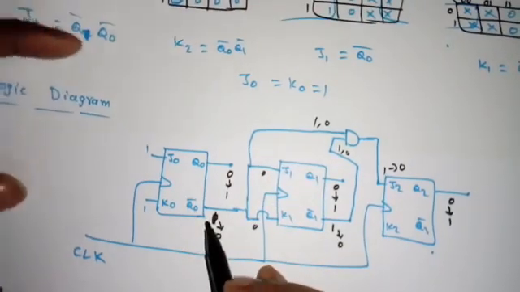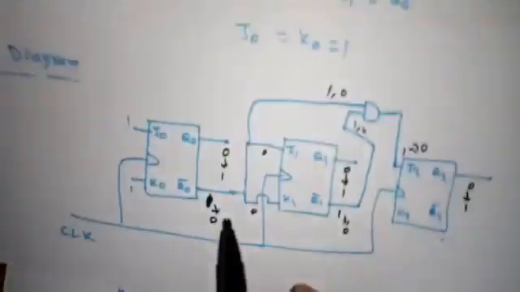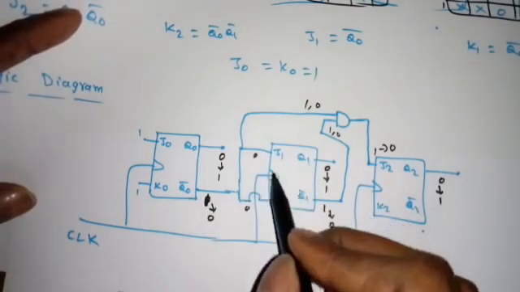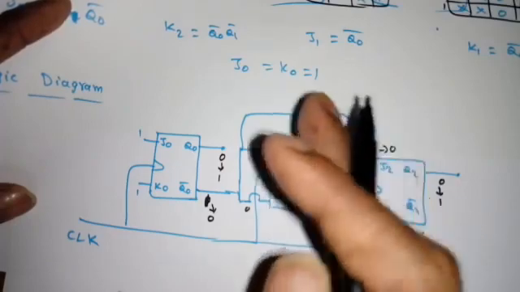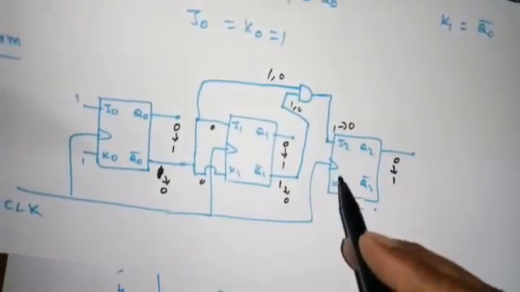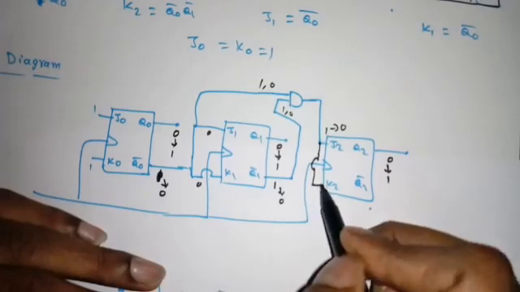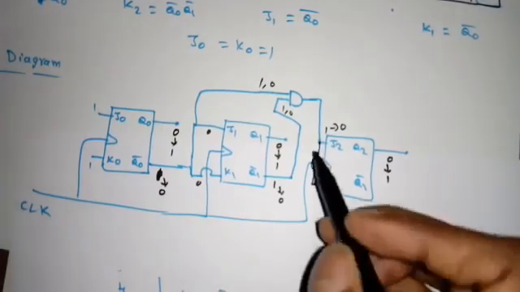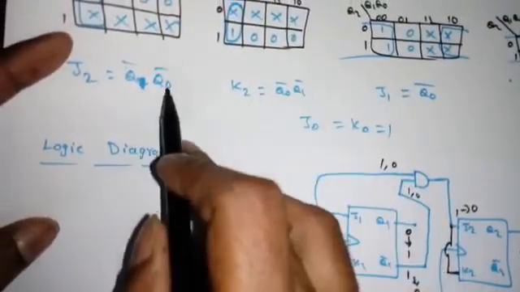Now the moment we apply the clock, the Q0 always will toggle. So Q0 is 0, right? What happens? For J1 and K1 the inputs are 0 0. So 0 0 means it will maintain the previous state. So Q1 is 1. Similarly J2 K2, yeah, I forgot here. So J2 and K2 will be same, right? So that is a mistake. So J2 and K2, see here Q0 bar, Q1 bar, Q1 bar, Q0 bar, same, right? So similarly it will maintain the previous state only, right?